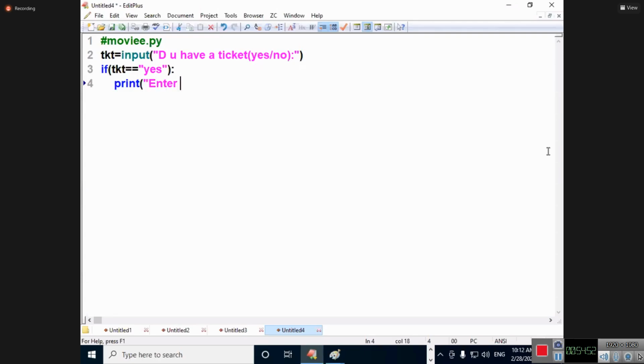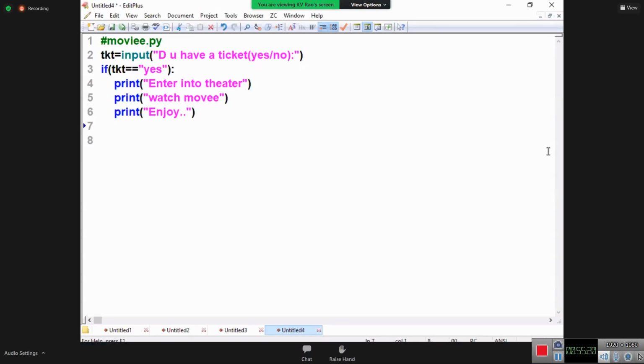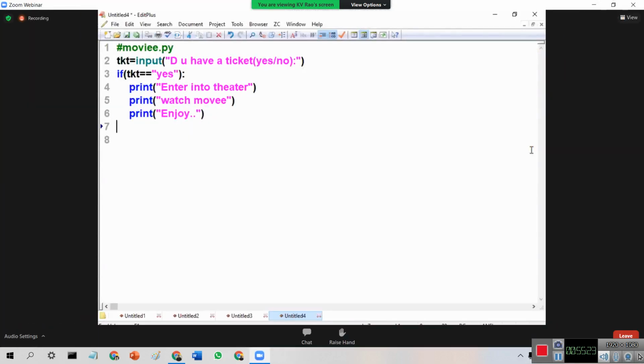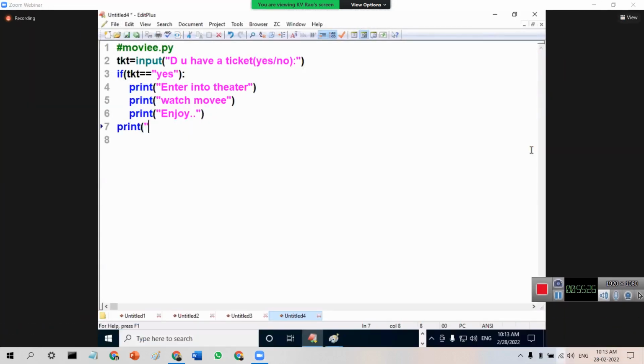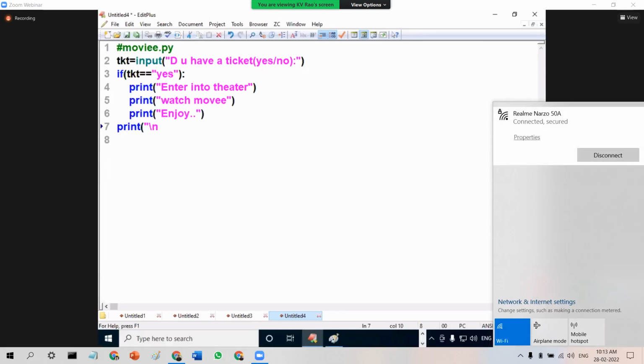Print, come on, enter into theater. Enter into theater, something like this. And say what now? Print watch a movie. And next, print enjoy. Enjoy that. Then I will come out of it. See, actually it is waiting there under the indentation. I will come out of the indentation by pressing backspace. Backspace means where is my cursor waiting? Parallel to the if. Now print some backslash n, because I want to show some gap.